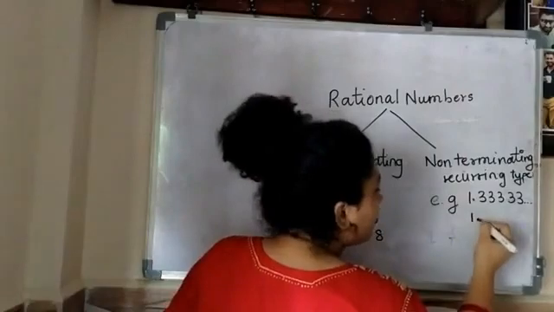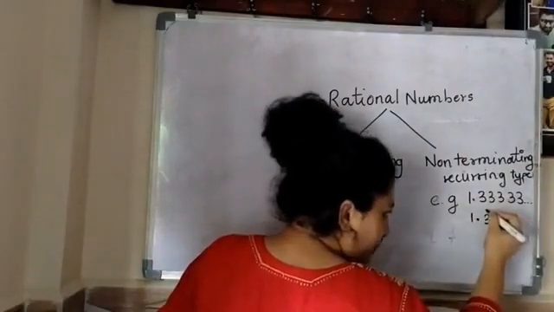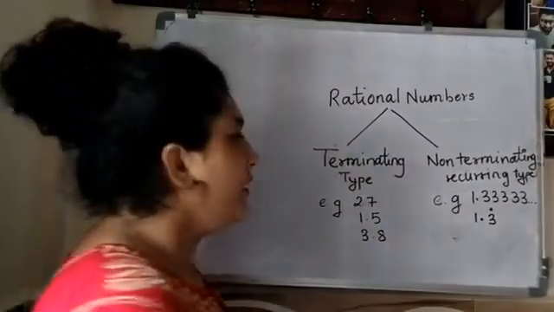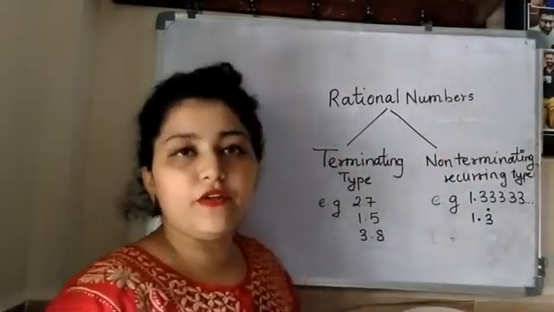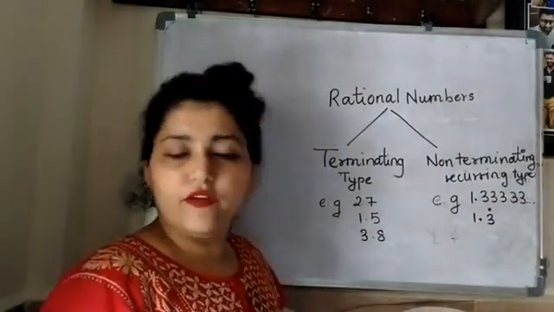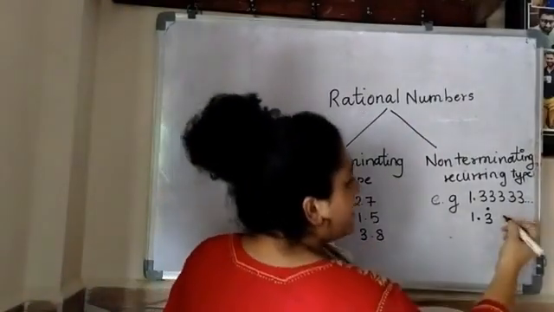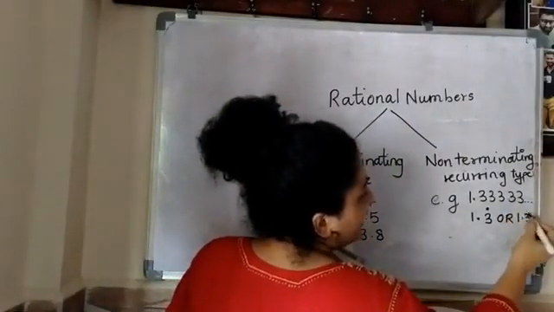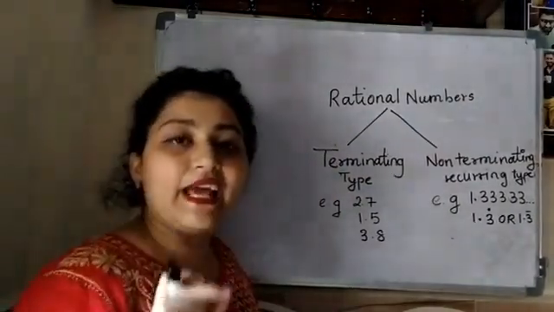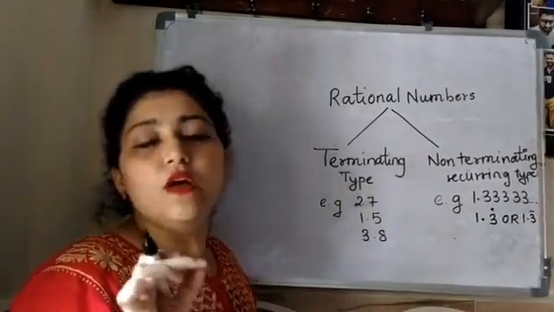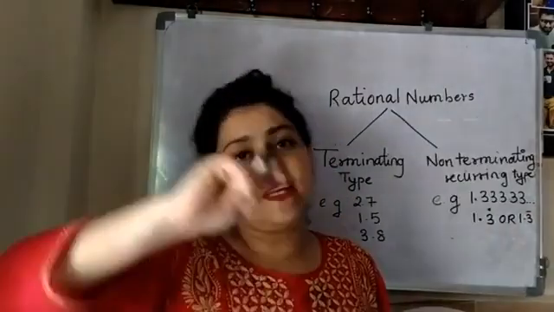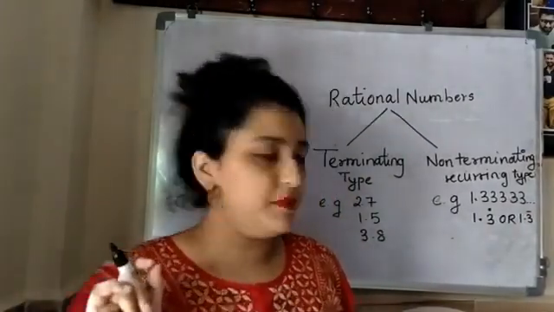You can write this number as 1.3 and put a dot over the 3. So this number is going to be your non-terminating recurring type of number. Or else you can put a line over the 3, like 1.3. You will not call it a line, you will call it a bar. So 1.3 bar it is. Bar means it is recurring, it is not going to stop.